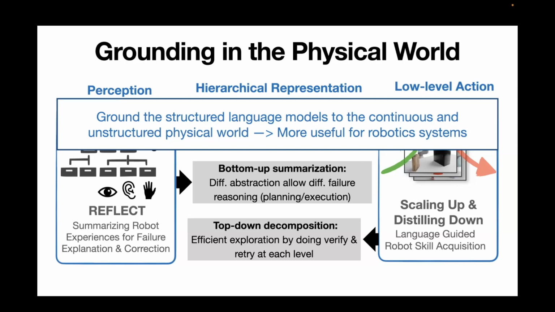And then if one of the steps is not successful, then it's very likely caused by low-level failures. And if all the steps, if you just compare the sub-goal and the final state, are successful, but the end task is still not successful, then very likely it's a planning failure caused by a long-horizon planning problem. So that is one way that we try to handle both types of failures, and we try not to make assumptions about what is the typical cause of the failure. Yeah.